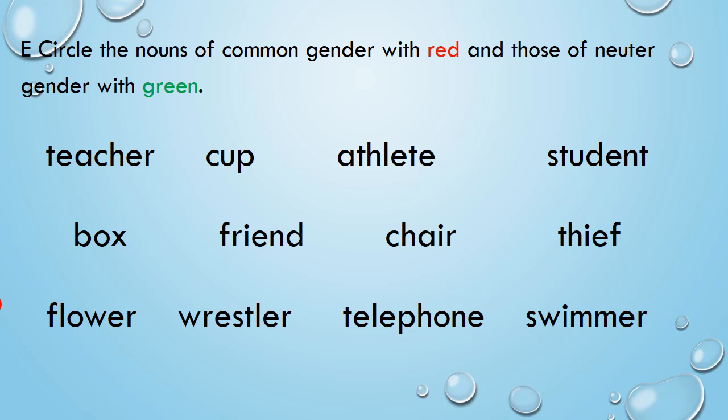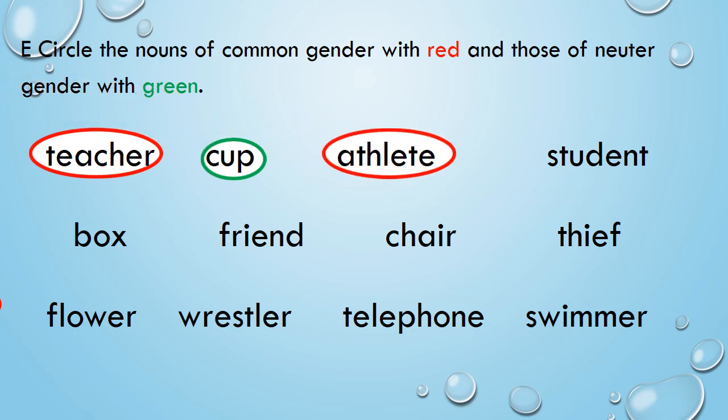First word, teacher, is common gender. So circle it with red color. Next, cup is neuter gender. So circle it with green. Next word we have is athlete. Athlete is a person who takes part in sports activities and other forms of physical exercises. So athlete is common gender. Then we have friend. Friend can be both male or female, isn't it? So friend is common gender.